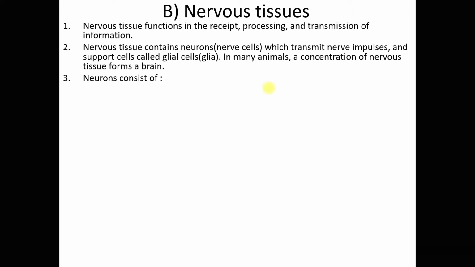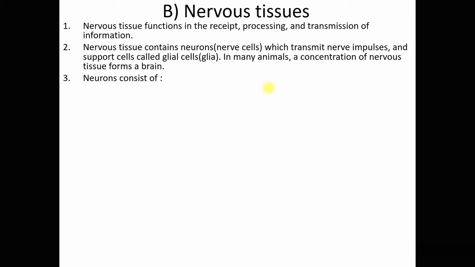Nervous tissue functions in receiving, processing and transmission of information. Now, nervous tissue consists of neurons and glial cells. Nervous tissue ni ada neurons dan glial cells ataupun glia.